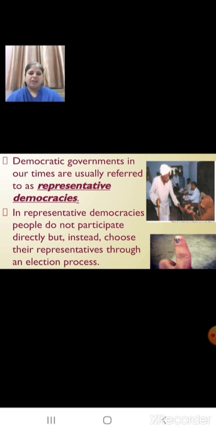And when they go to a polling booth, we have seen that a mark is put on their index finger. This means that this person has voted, so that person cannot go again and vote. So each person has the right to vote only once and choose their representative whomever they want. They can go and choose them.